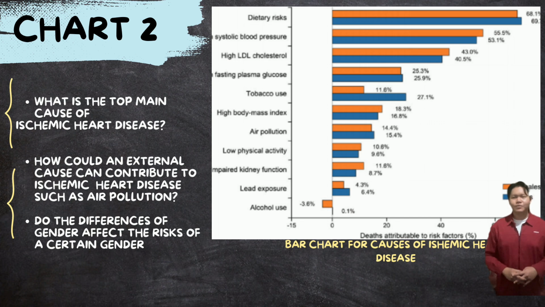Women may also experience different symptoms like nausea or fatigue instead of chest pain, which can lead to delayed diagnosis. Additionally, lifestyle factors and health conditions like diabetes often impact women's heart health more severely than men's.